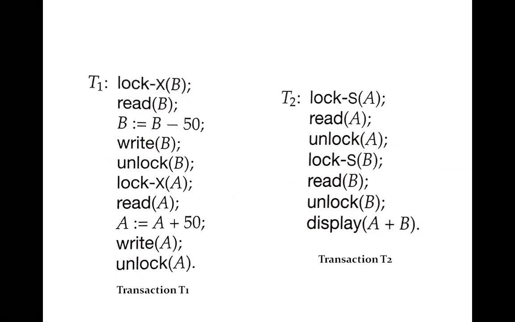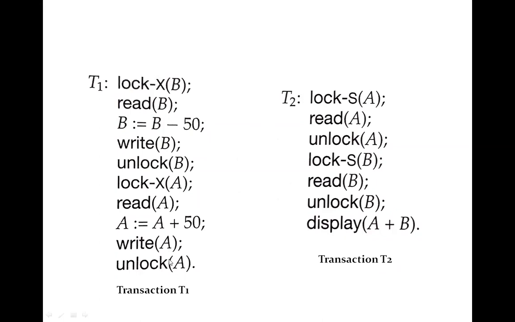So what will happen if the two transactions T1 and T2 are executed serially, either in T1 T2 manner, means the sequence will be T1 followed by T2, or T2 followed by T1?